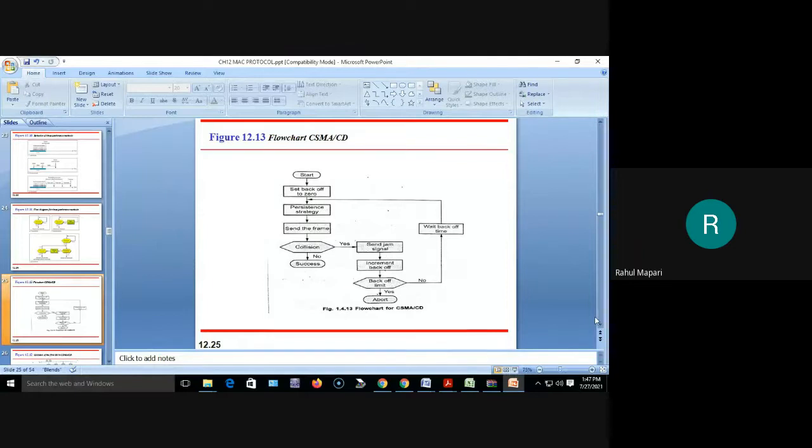Full stop. Next line. This network is called Ethernet. Make a double underline on Ethernet. Next line. The IEEE 802.3 CSMA-CD standard for LAN is based on the Ethernet specification.